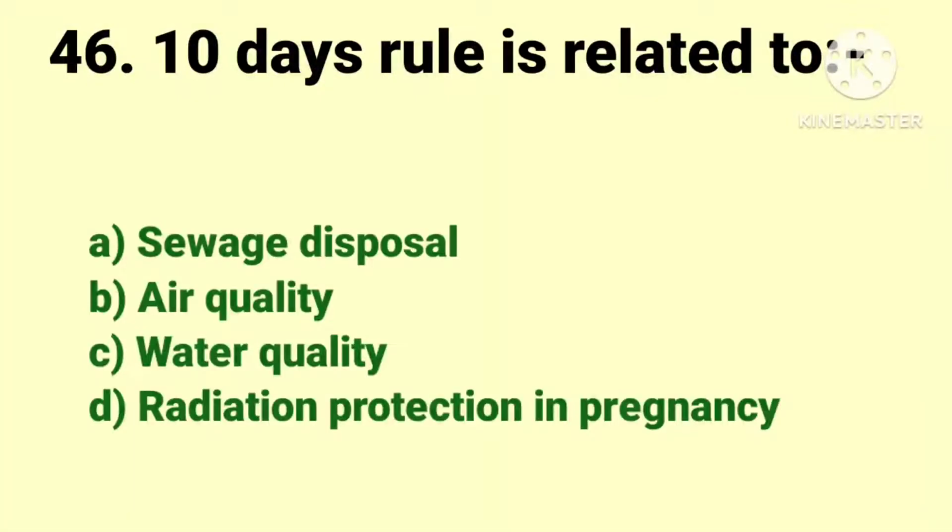The next question. 10 race rule is related to. The options are sewage disposal, air quality, water quality, and radiation protection in pregnancy. And the answer is radiation protection in pregnancy. 10 race rule പറയുന്നത് അടിവയറ്റിൻ്റെയും പെൽവിസിൻ്റെയും റേഡിയോളജിക്കൽ പരിശോധന ഒരു റീപ്രൊഡക്റ്റീവ് ഏജ് ഗ്രൂപ്പിലുള്ള ഒരു സ്ത്രീക്ക് ആർത്തവത്തിൻ്റെ ആദ്യത്തെ 10 ദിവസം പരിമിതപ്പെടുത്തണമെന്നാണ്. അതാണ് 10 race rule.